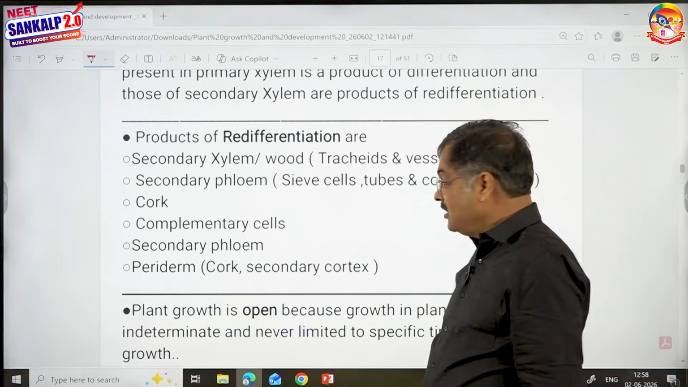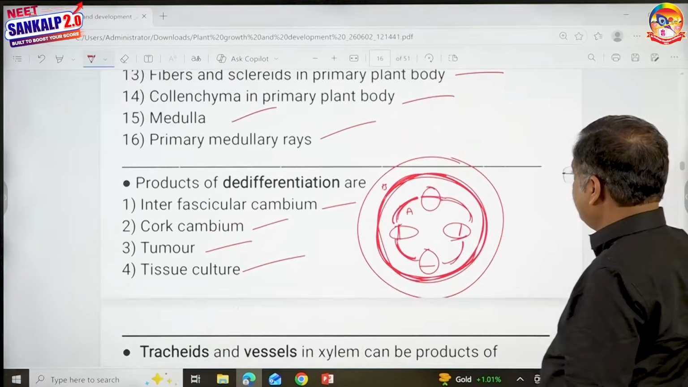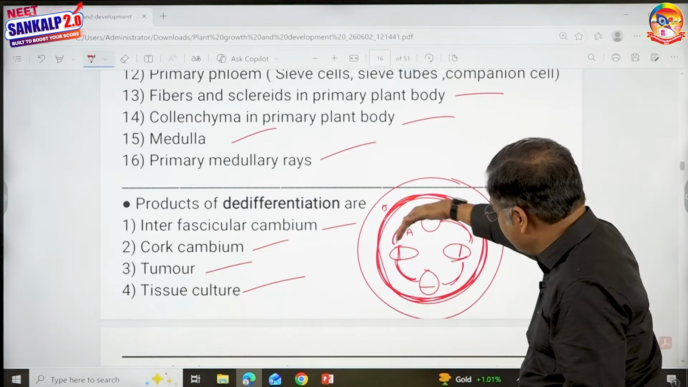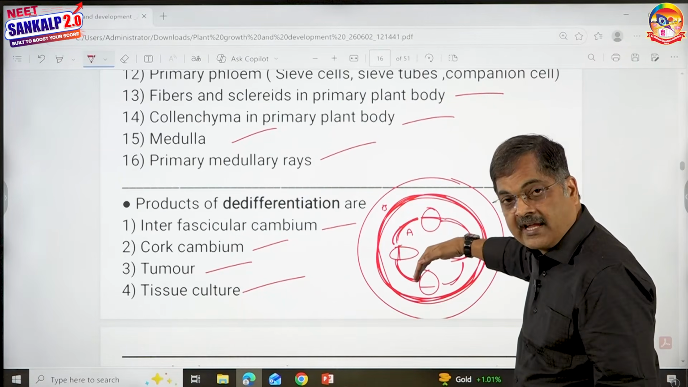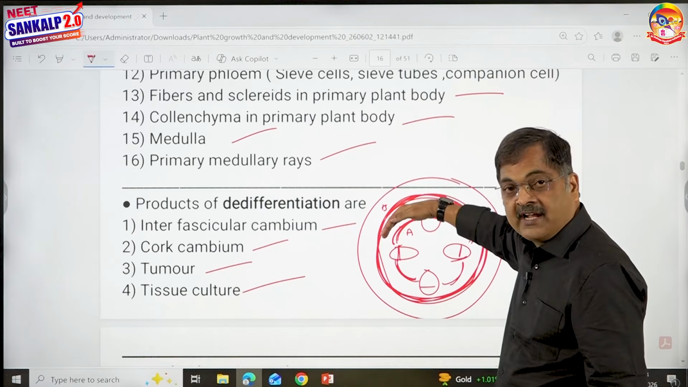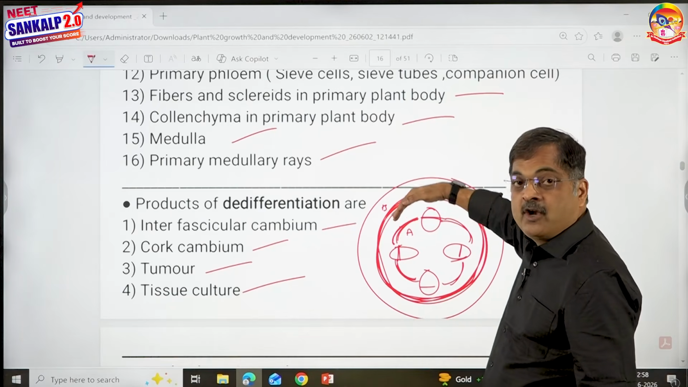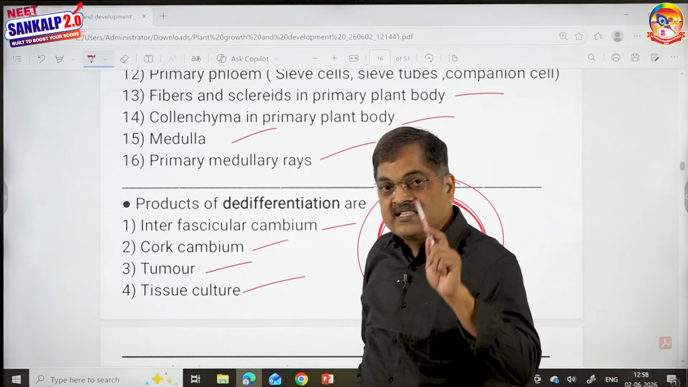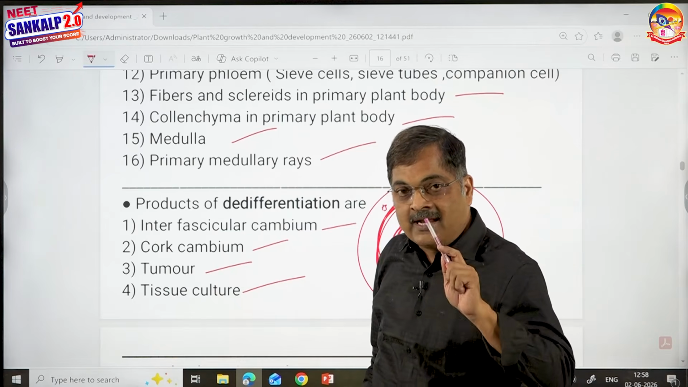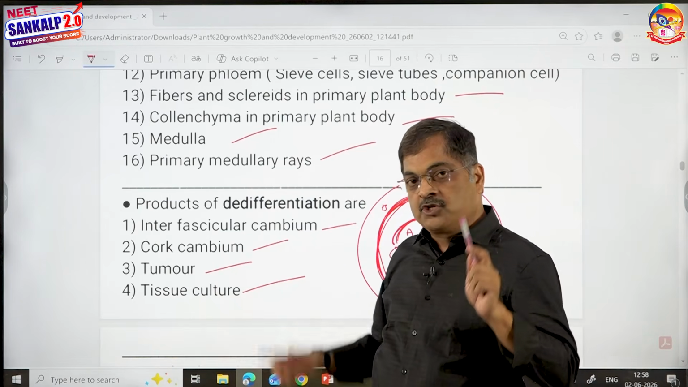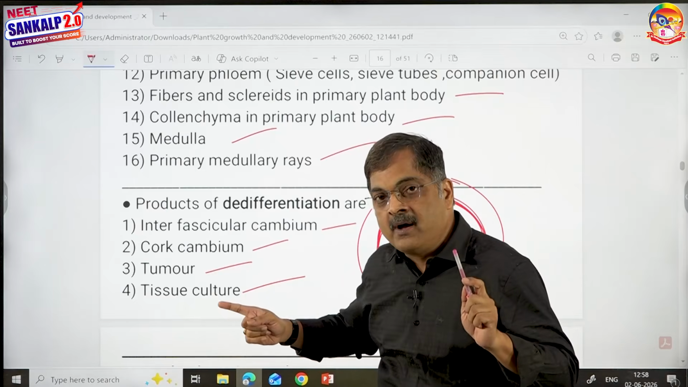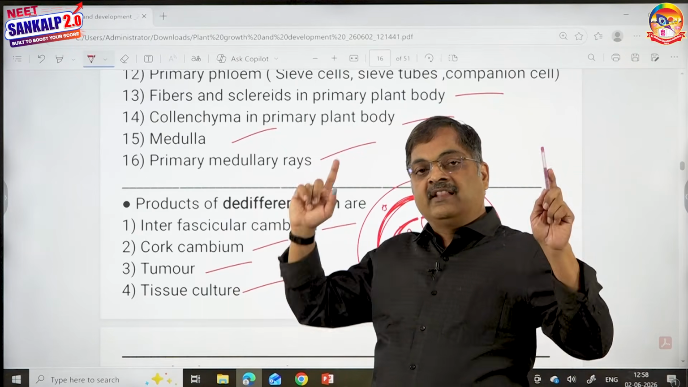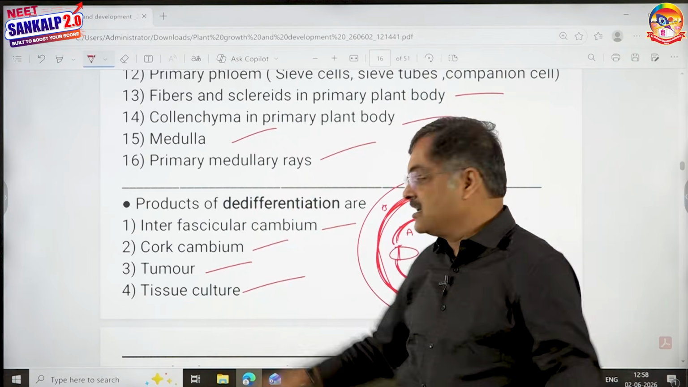Already I told you, all of you know children, this vascular cambium cuts off new cells internally called secondary xylem, externally called secondary phloem. This cork cambium produces cork externally and secondary cortex internally. Are cork, secondary cortex, secondary xylem and secondary phloem permanent tissues? Yes. Are they secondary permanent tissues? Yes. Therefore, they are the products of redifferentiation.